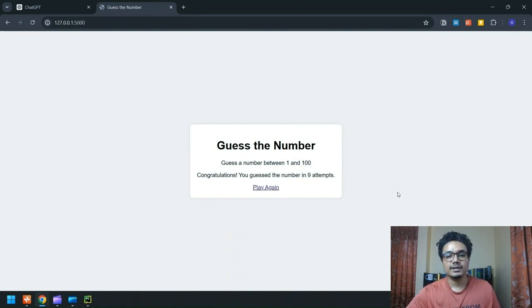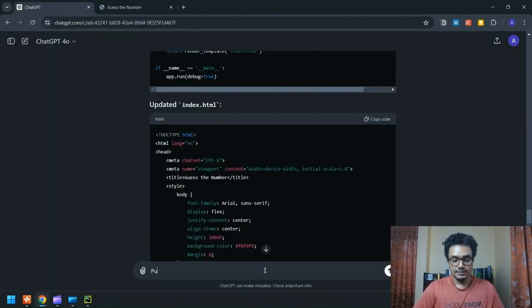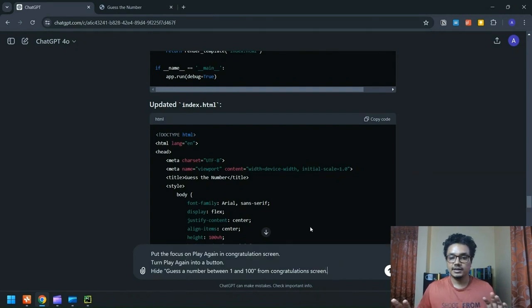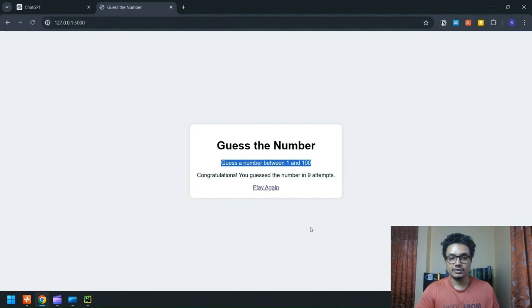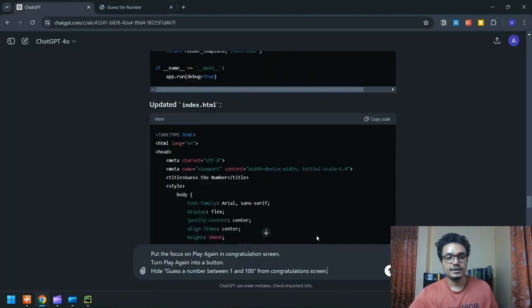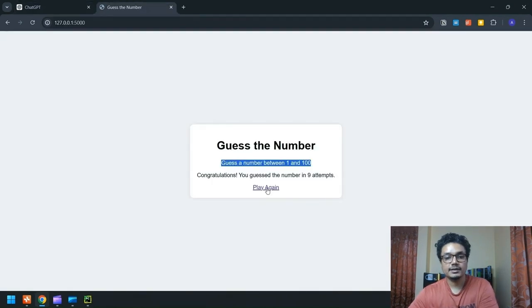Wonderful. So one thing, it would be better if we can have the focus on play again, so that just by clicking on it, we can create this endless loop where you can play as many levels as you want. So basically, we're asking ChatGPT to do 3 things for us. Put the focus on play again in the congratulations screen. Currently, play again is a link. So we want it to turn it into a button. And third, hide guess the number between 1 and 100 for the congratulations screen because it doesn't make any sense here. Right, and let's enter. Let's update our code.